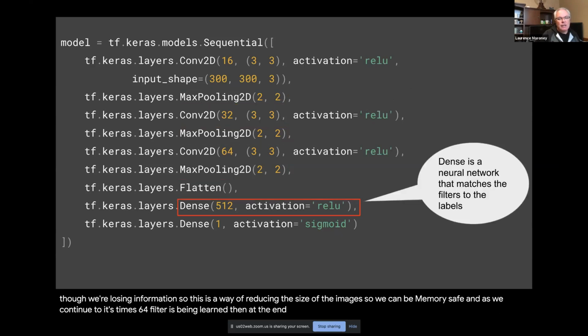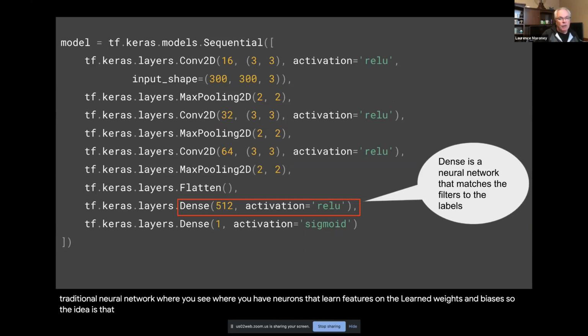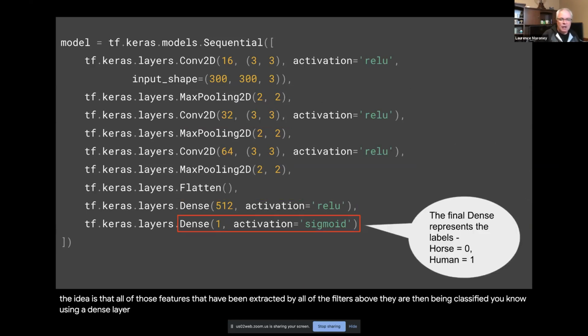Then at the end of it, the dense here is a neural network. This is your traditional neural network where you have neurons that learn features, that learn weights and biases. So all of those features that have been extracted by all of the filters above are then being classified, using a dense layer, to the final classification where there's only one neuron in it. And generally, if that neuron value is close to 0, it's going to indicate a horse.